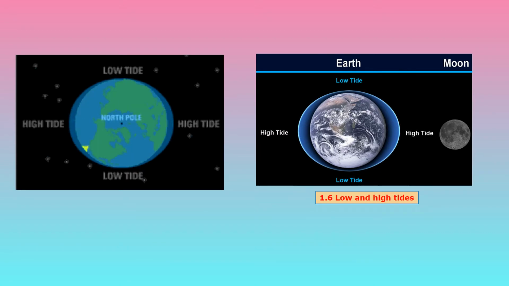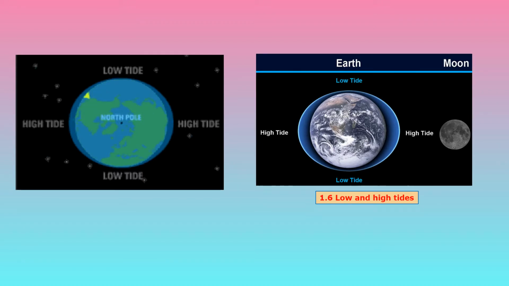Means after some time there is a formation of high tide and after some time there is a formation of low tide. High and low tides occur at different times at different places. Means sometimes in one place there is a high tide, then in another place there will be low tide.